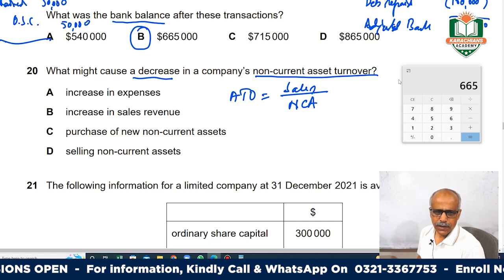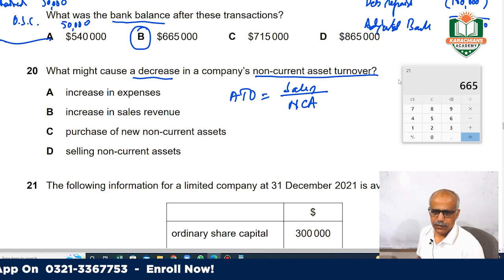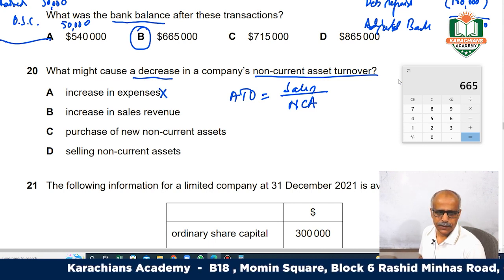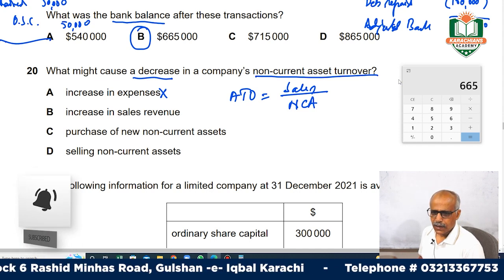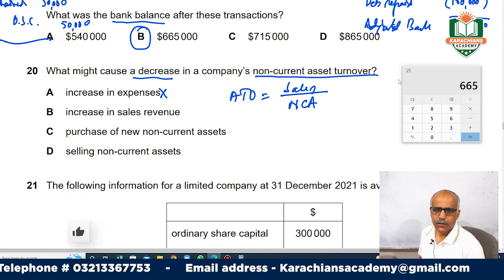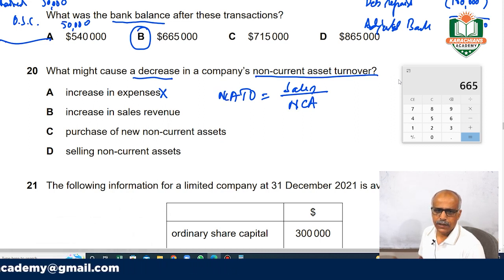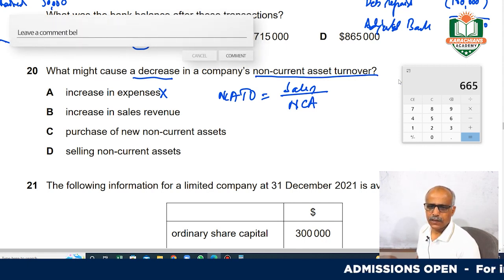Take the first option: an increase in expenses. In this formula, this is sales, so expenses have no relevance. There is no involvement of any expense. Increase in sales revenue: if sales revenue increases, then your non-current asset turnover will increase.